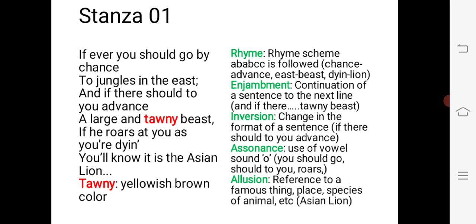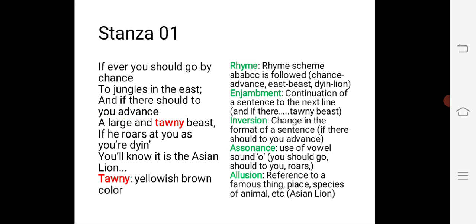Allusion is present here, reference to a famous thing, place or species of animal, etc. So here the poet has given the reference to the Asian lion. That's why here allusion is also present. So these are the literary qualities of stanza number 1.